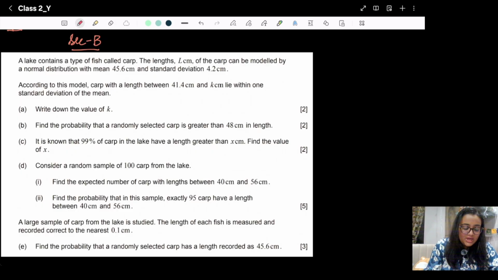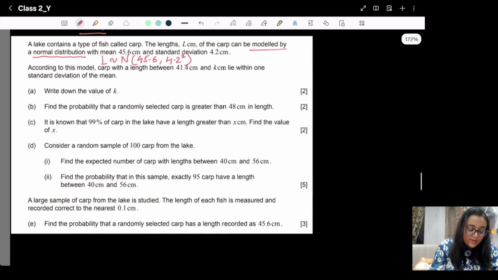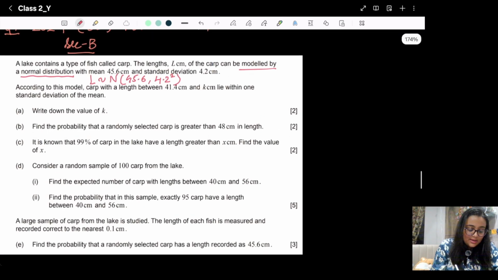A lake contains a type of fish called carp. The length L of the carp can be modeled by a normal distribution. See, again, this L is distributed normally, with mean 45.6 and standard deviation 4.2. Now they have written that according to this model, the length 41.4 centimeter and k centimeter lies within one standard deviation of the mean.